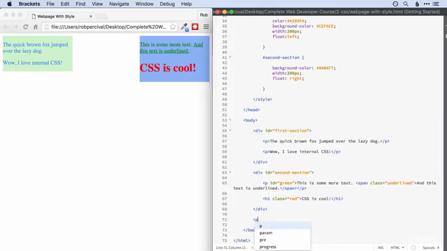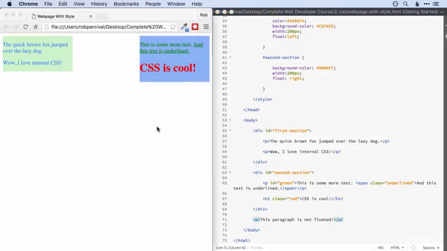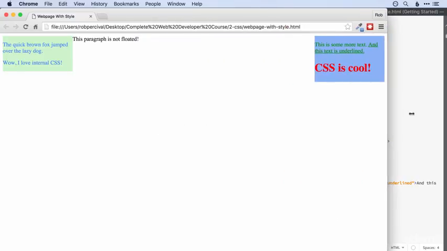Let's find out. So if we add a paragraph tag, this paragraph is not floated. So have a quick guess, where do you think it's going to end up? Let's find out. In the middle, bizarrely enough.